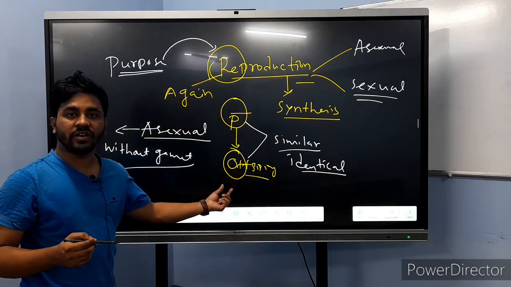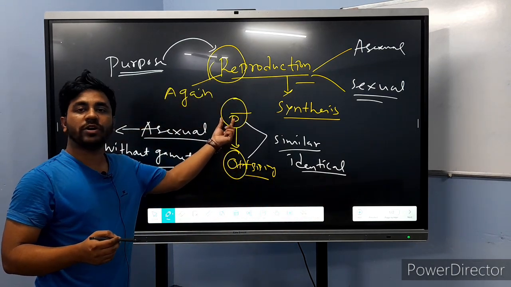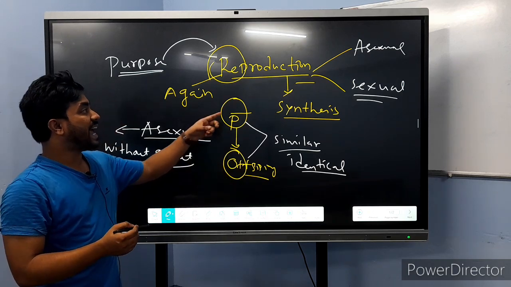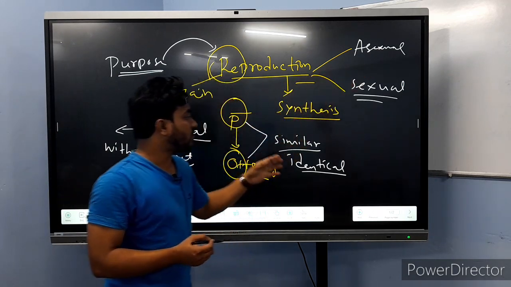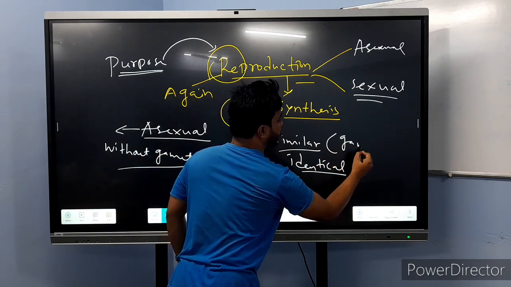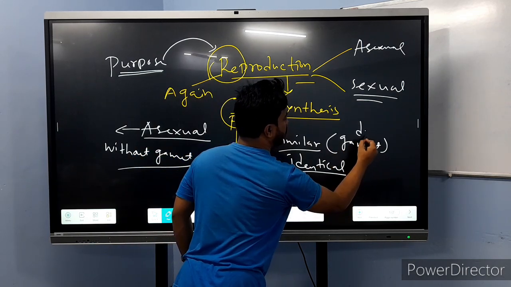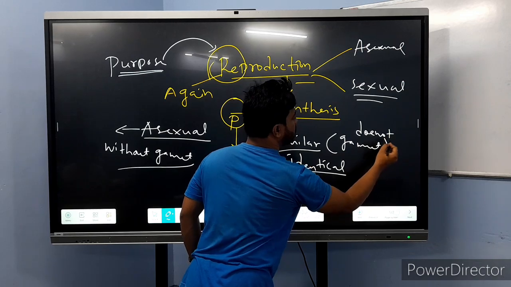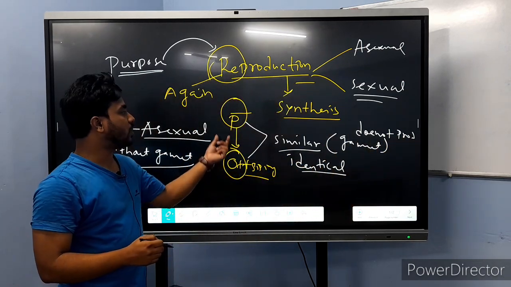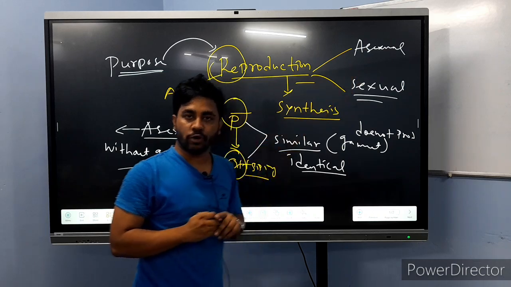The new organism is totally similar to the parent, and that's why it is called asexual reproduction: in this process they do not produce any gametes.